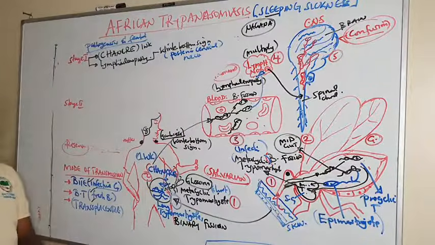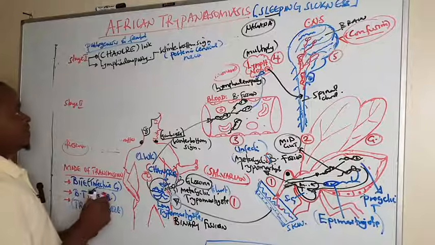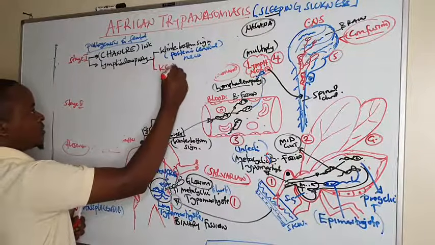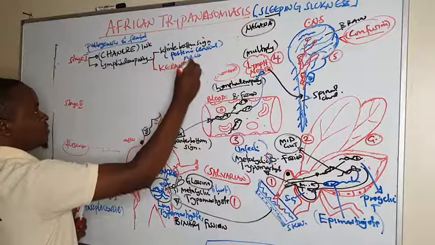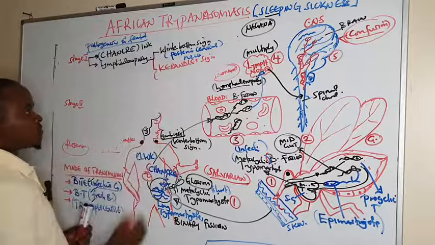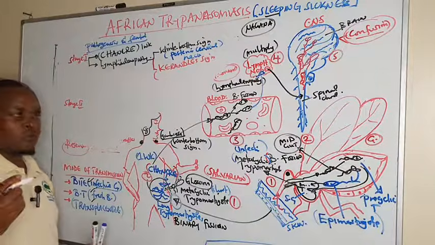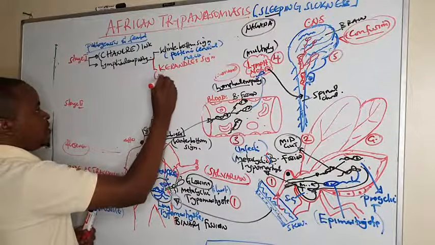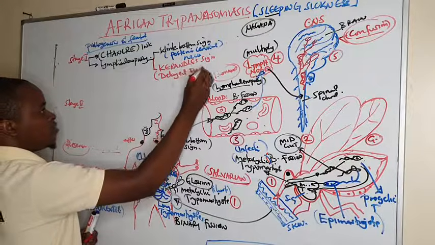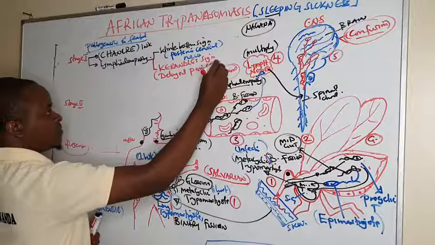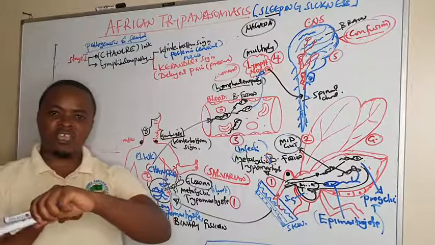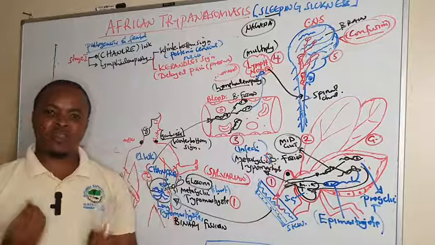Then there is another one which we call Kerandel's sign. This is due to delayed pain, defined as delayed pain on exerting pressure. This is whereby when you touch an individual, he feels much pain.